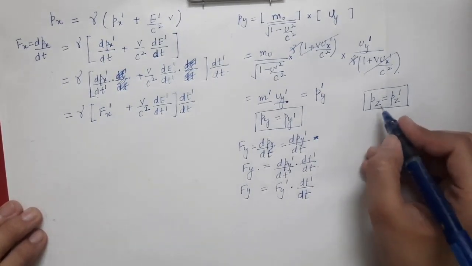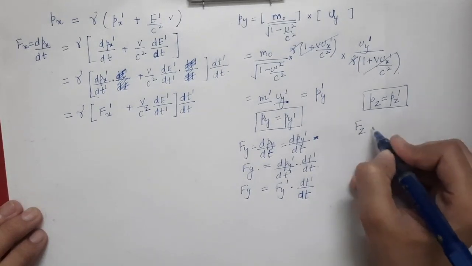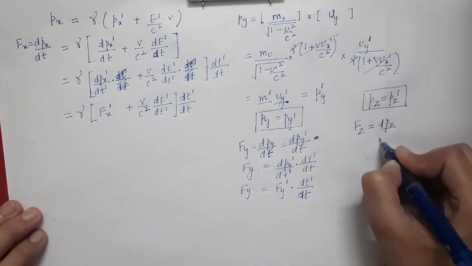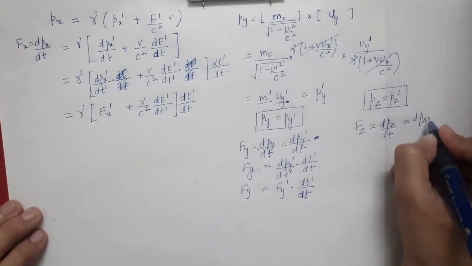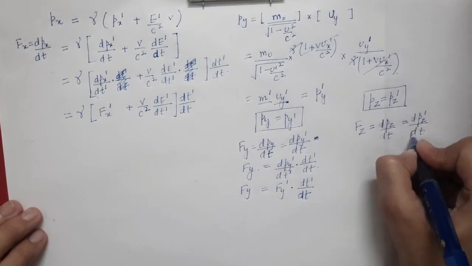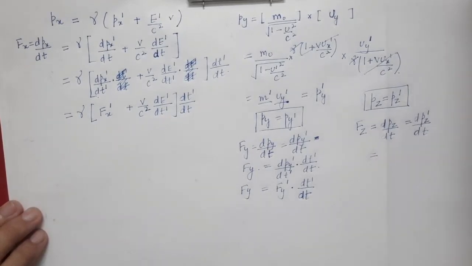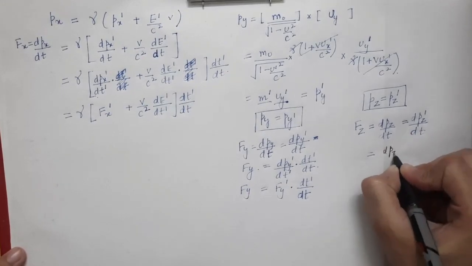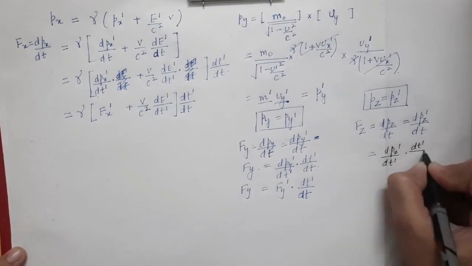And similarly, we can find the z component of the force. So fz is equal to dpz by dt. This can be written as dpz prime by dt, and in turn this can be written as dpz prime by dt prime into dt prime by dt.